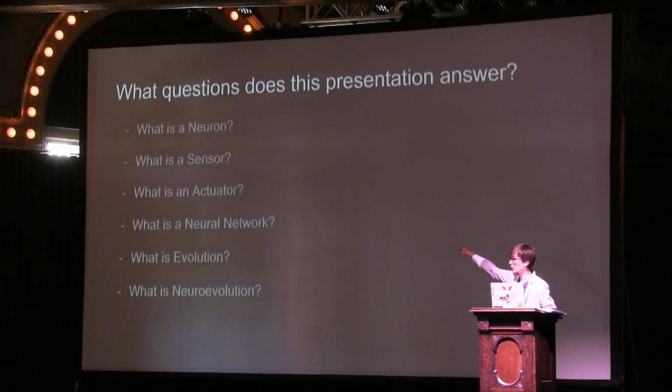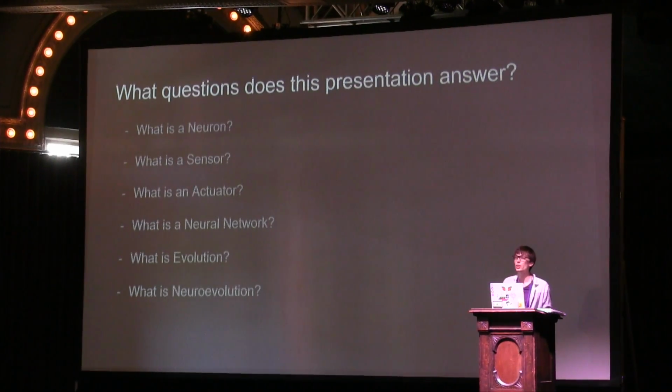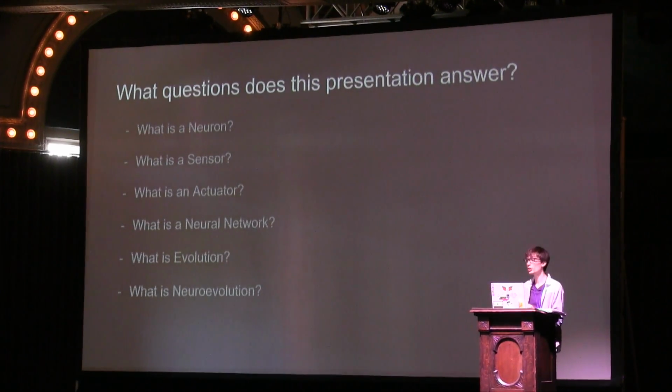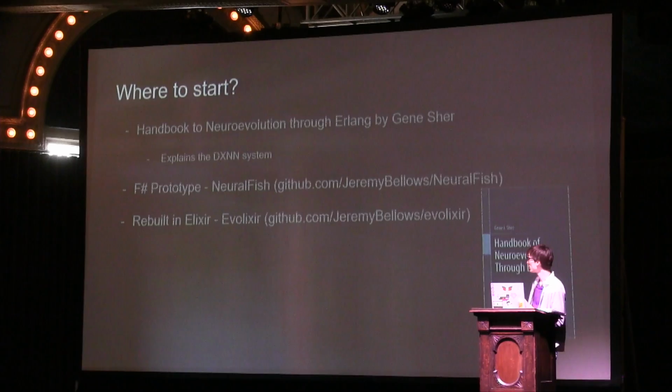And we went over this, but we're going to go over what is a neuron, what is a sensor, what is an actuator, what is a neural network, and what is evolution. Finally, what is neuroevolution. Where to start?